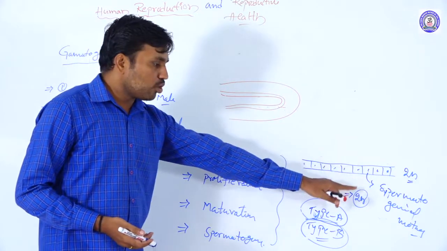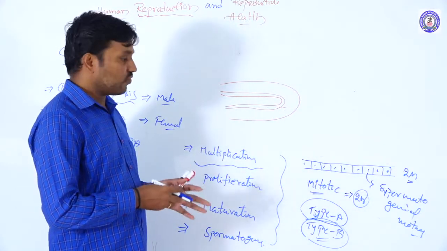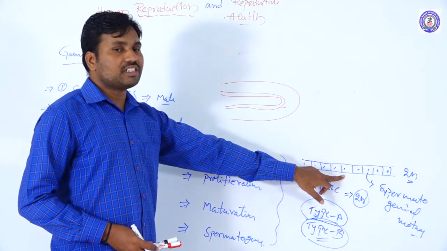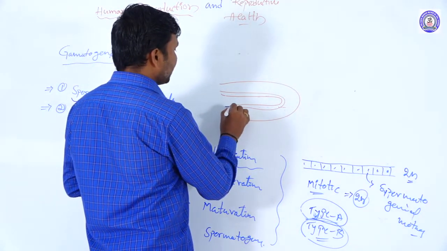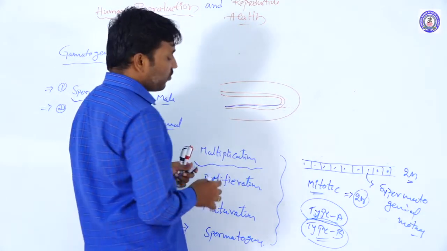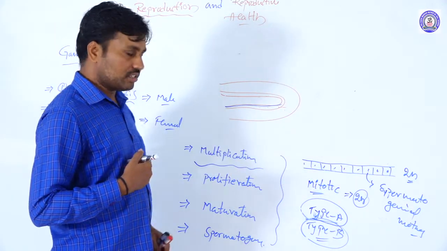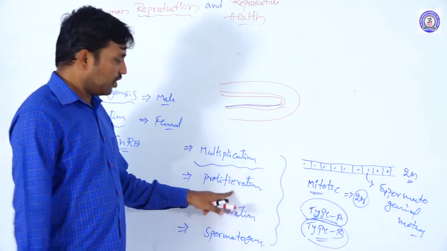The spermatogonial mother cells increase in number. They are present in the germinal epithelium, the inner lining of the seminiferous tubules. This is the first step. Next is proliferation.